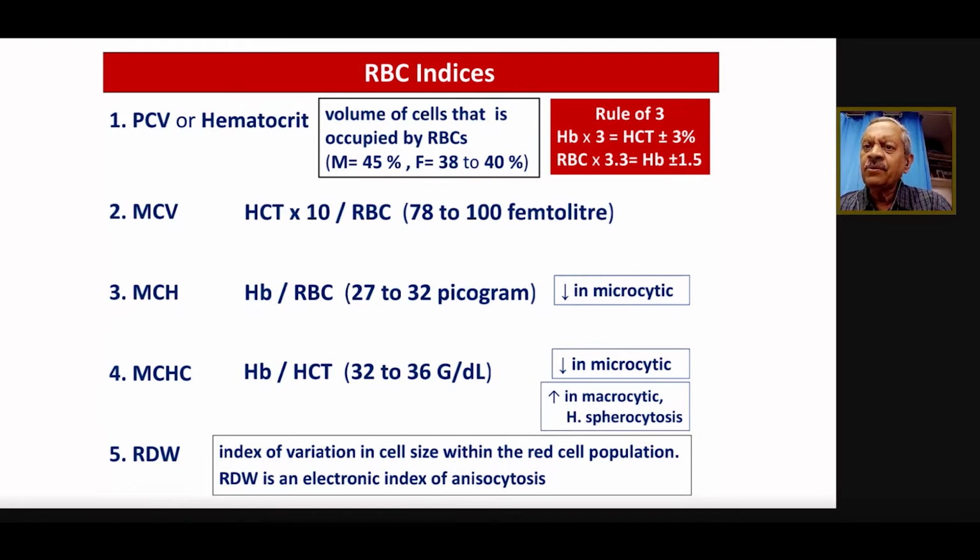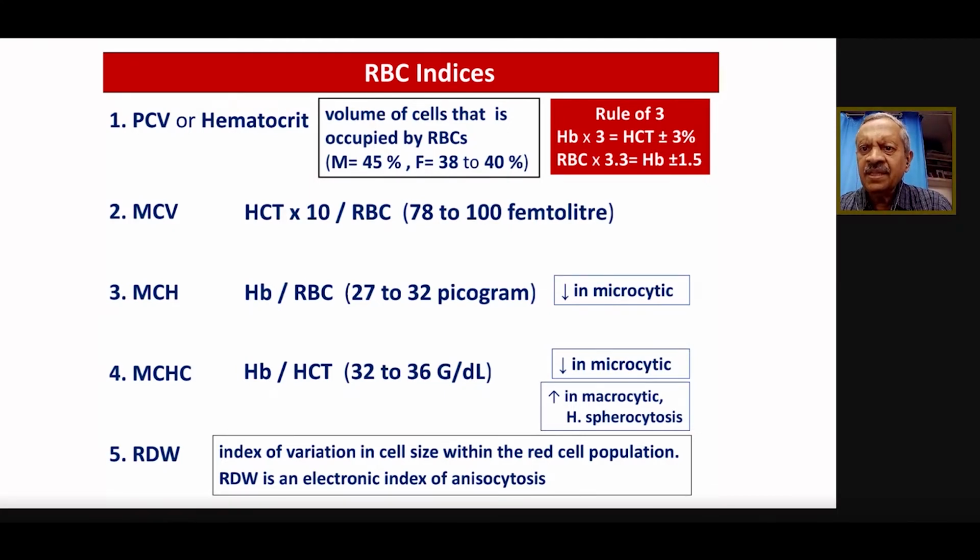Next is RDW, red cell distribution width. We did talk about the red cell sizes in the peripheral smear, what we call anisocytosis. It is the same thing, but it is electronically measured, and this is done in the automatic analyzers, which give the distribution of the volume of the RBCs.